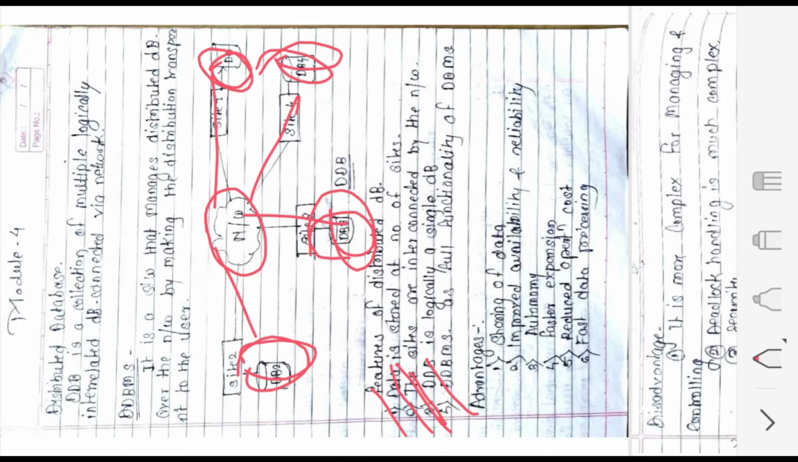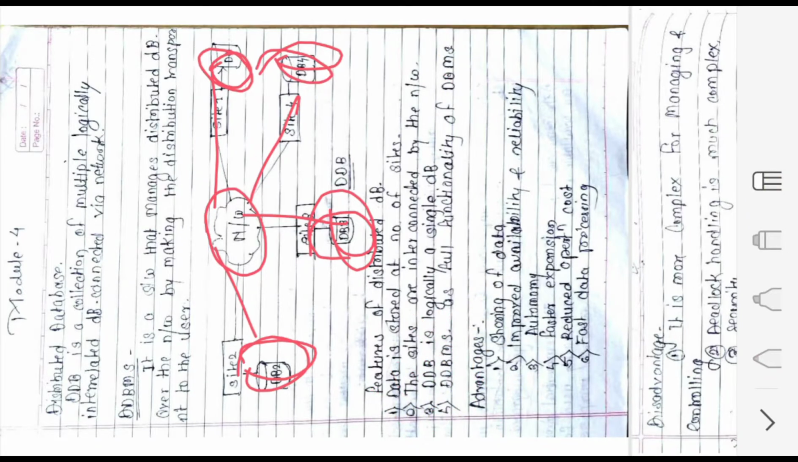Whatever we can do in a DBMS, we can do all of that in a DDBMS also. That's what I have told you. Whatever transactions we performed in DBMS, the same we can perform in DDBMS. Whatever management functionalities are there in DBMS, the same are there in our distributed database management system also. So these are the features of the distributed database management system.